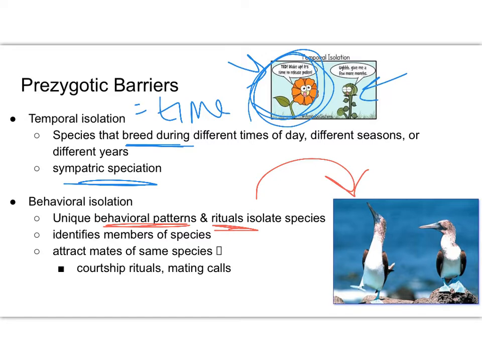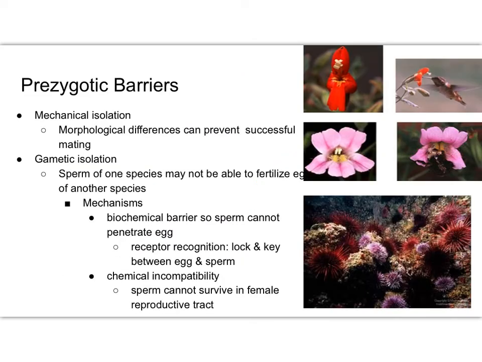So the other species of birds that don't perform this ritual are not going to mate with the females. Okay, so it's going to, again, identify members of the species. It's going to attract a mate. Okay, and so it's going to keep them reproductively isolated. Some other prezygotic barriers would be mechanical isolation, like they physically don't fit.